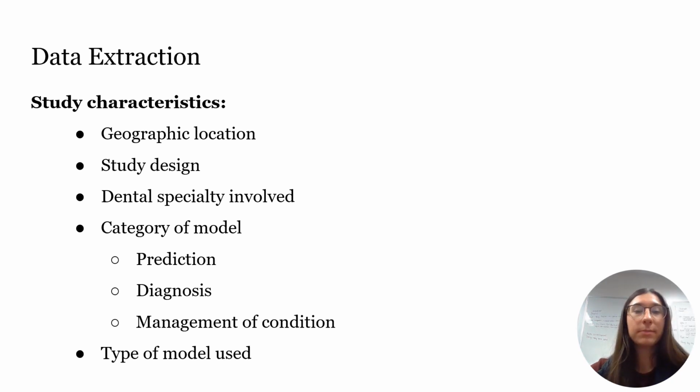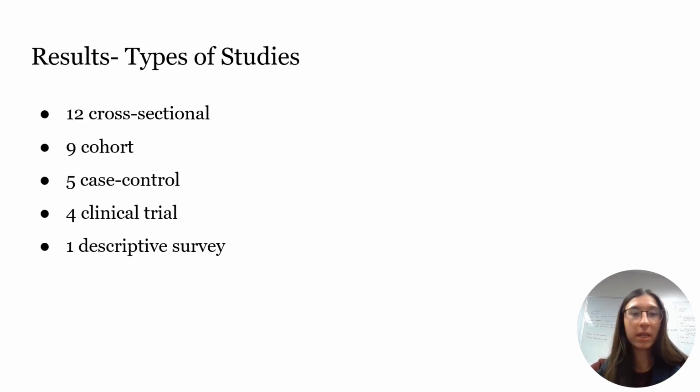A predefined Excel spreadsheet was then created to record extracted data. Study characteristics we recorded included geographic location, study design, dental specialty involved, category model, and type of machine learning model used. The three categories of machine learning models could be prediction, diagnosis, or management of condition. Among our 31 articles included in the review, 12 of these were cross-sectional, 9 were cohort, 4 were clinical trial, and 1 was a descriptive survey.